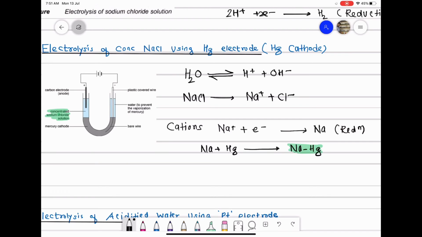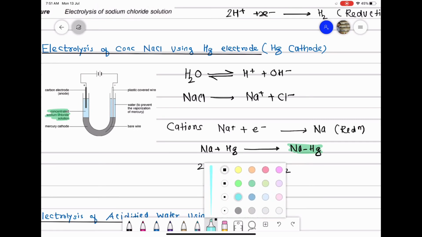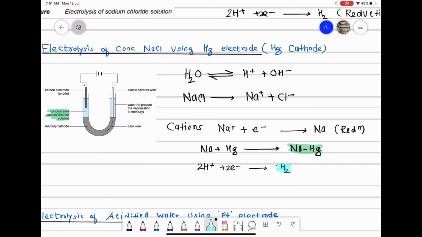Now there is one more reason. If H plus ions get reduced, they will form hydrogen gas at the cathode, and the cathode is mercury. Hydrogen has a very high overvoltage over mercury, so the formation of hydrogen is not preferred. That is, H plus ions will not be preferentially reduced at the cathode, so this reaction won't take place, that is, H plus plus electron giving hydrogen, this reaction won't take place.